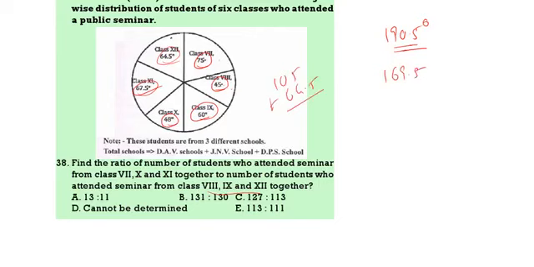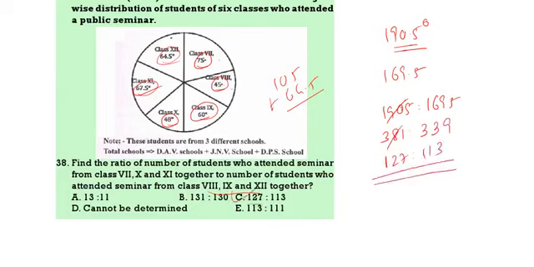169.5. So we have to find the ratio between this. 5 3s are 15, 5 8s are 40, 5 1s are 5. Here 5 3s are 15, again 5 3s are 15, 5 9s are 45. Now 3, 127, 113. So 127 is to 113.